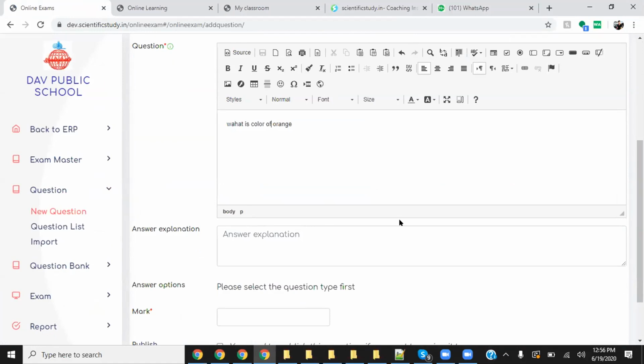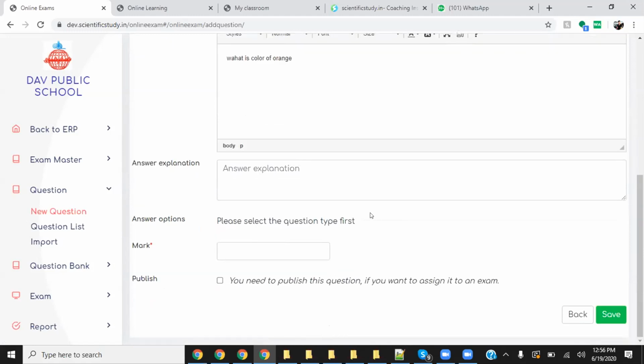Because whatever questions you are making, we have an idea that in future we will make this for kindergarten. We will make this exam very nice, very pretty looking. So whatever content you are making will be used in a very nice way in future. So create all the questions here.